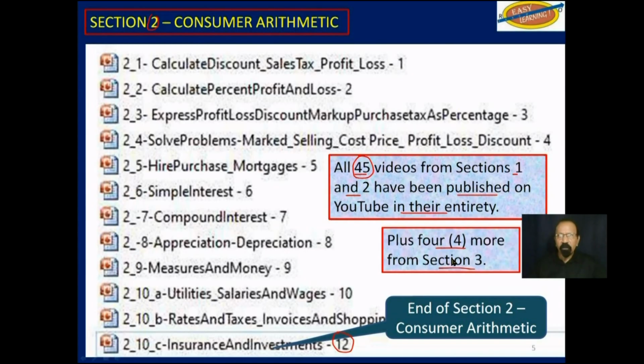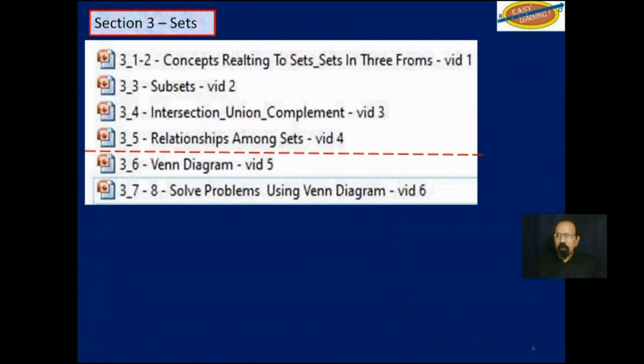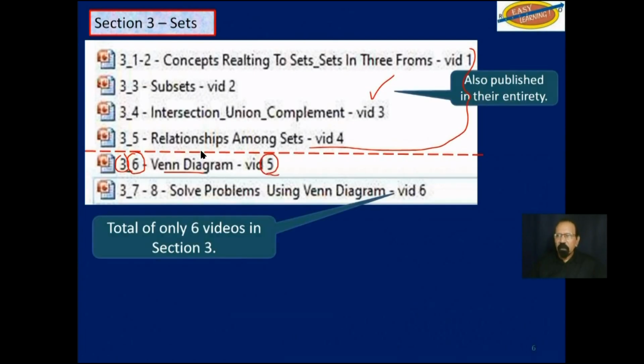So that would make a total of 49 videos from the math syllabus already published on YouTube. We are now at objective 6 in section 3, Venn diagrams, and it is video 5 in this section. So this section has only 6 videos.